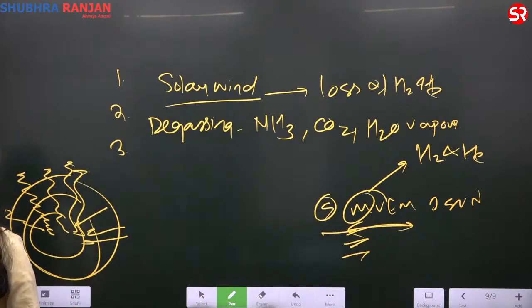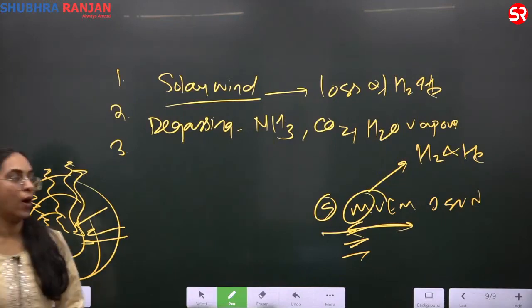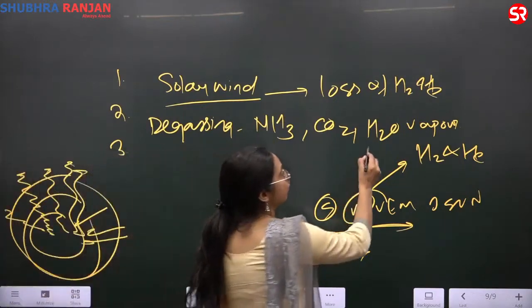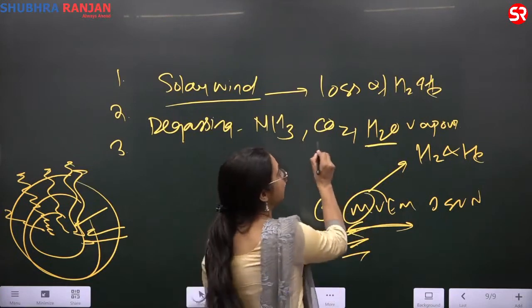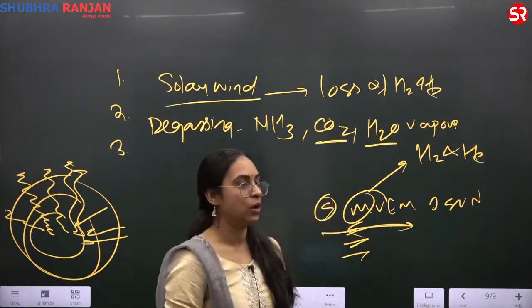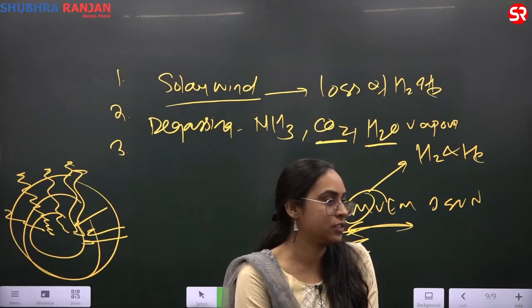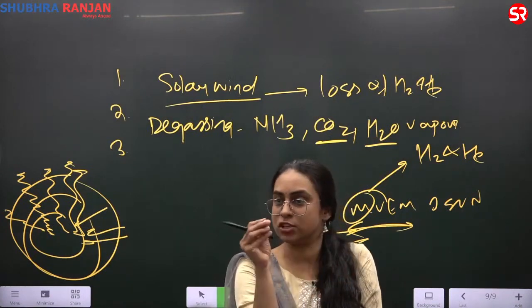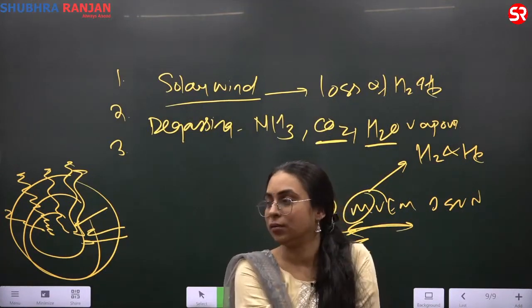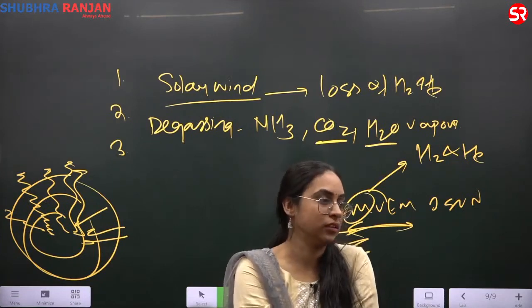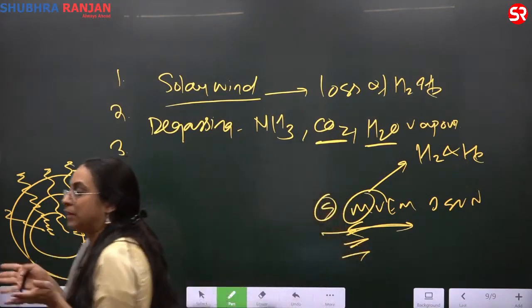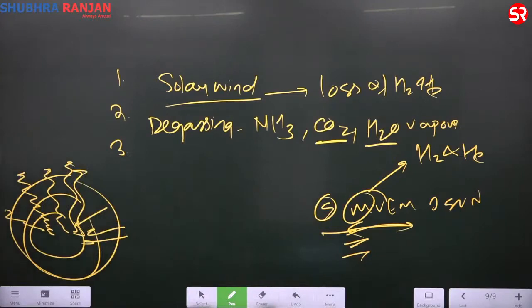This explains why my atmosphere has water vapor, and why my atmosphere has carbon dioxide. But nitrogen is the highest. CO2 is less, it's just 0.03, but nitrogen is the highest. But this is degassing, which is telling me how various gases are coming into the Earth's atmosphere.